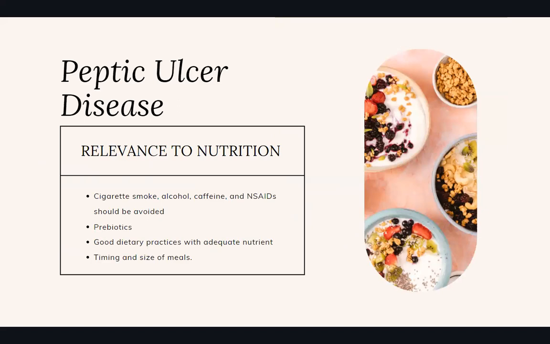In relevance to nutrition, a person with peptic ulcer should stop smoking cigarettes, drinking alcohol, and caffeine since these things are not good for the stomach. It is also advisable to take prebiotics since prebiotics are the food for the good bacteria in our stomach. Thus, good dietary practices with adequate nutrients, and the timing and size of meals should be managed well.